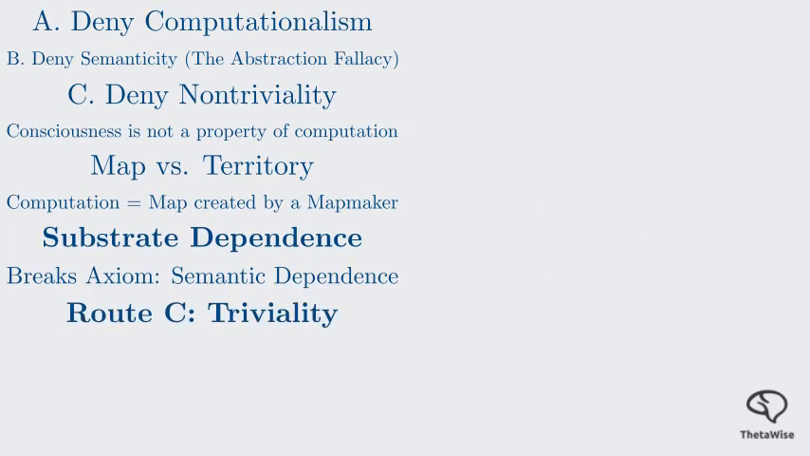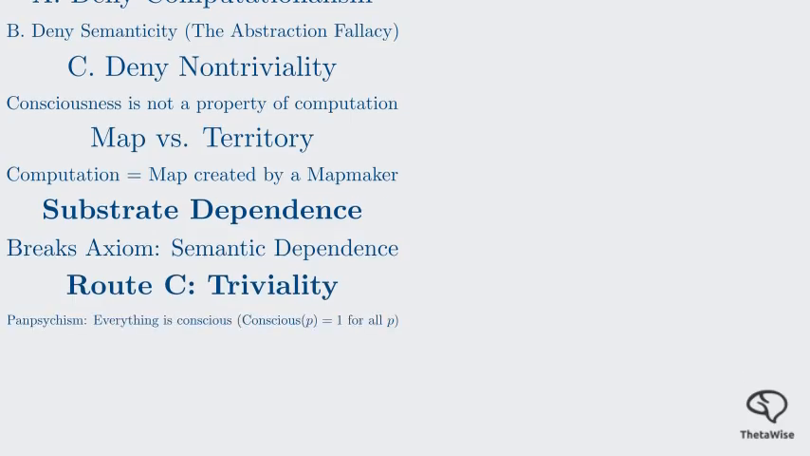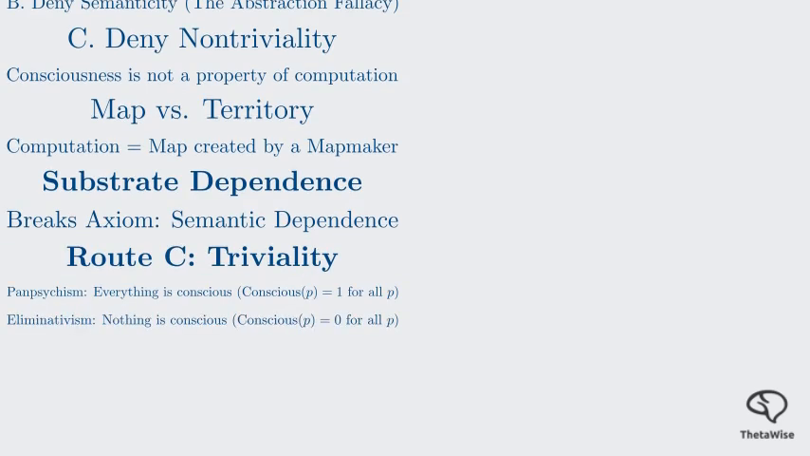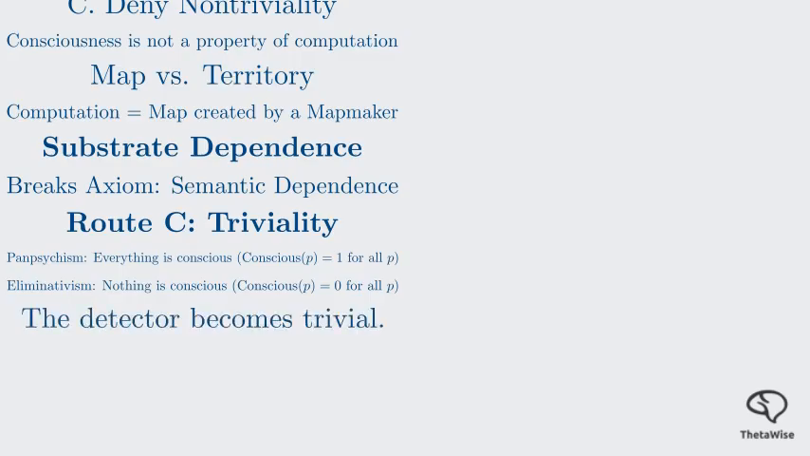Finally, Route C. What if consciousness is trivial? Panpsychism suggests everything is conscious, defined as consciousness of f equals 1 for all f. Eliminativism argues nothing is conscious, or consciousness of f equals 0 for all f. If everything is conscious, a detector is trivial. It just always says yes. In these cases, there is no mystery to solve, but we lose the ability to distinguish between a human and a rock.